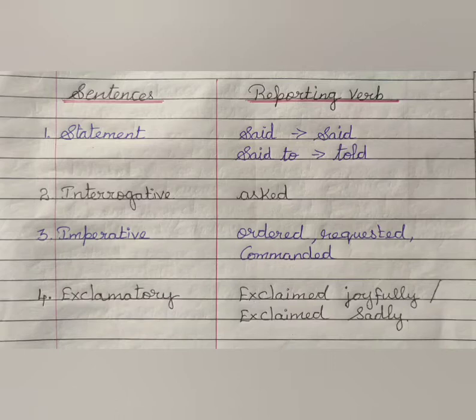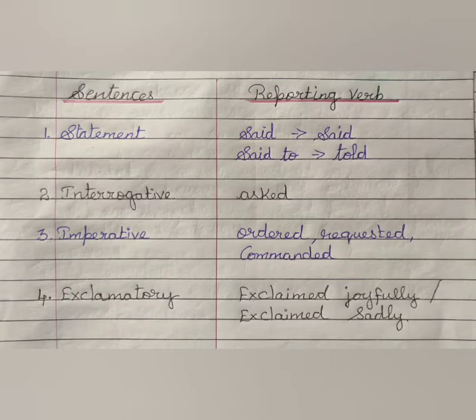If it is given as said, we use the word said. If it is given as said to, we use the reporting verb told. If it is an interrogative sentence, that means asking a question, whether it is a yes or no question or a WH question, we use the word asked.